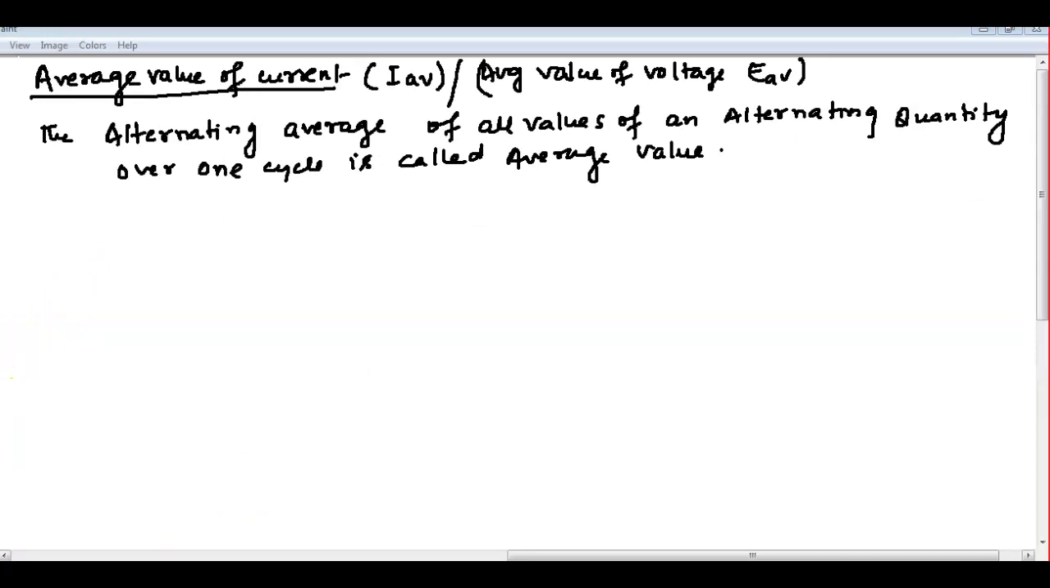Okay, so the next is the average value of current. The average of all values of an alternating quantity over one cycle is called the average value. So if you are taking voltage, you have to write EAV, average voltage. If you are taking current, then you have to write IAV. The same thing applies for current and voltage, and the derivation is there. We have done it for the current, so here also we can do it for both. We'll do it for the current.